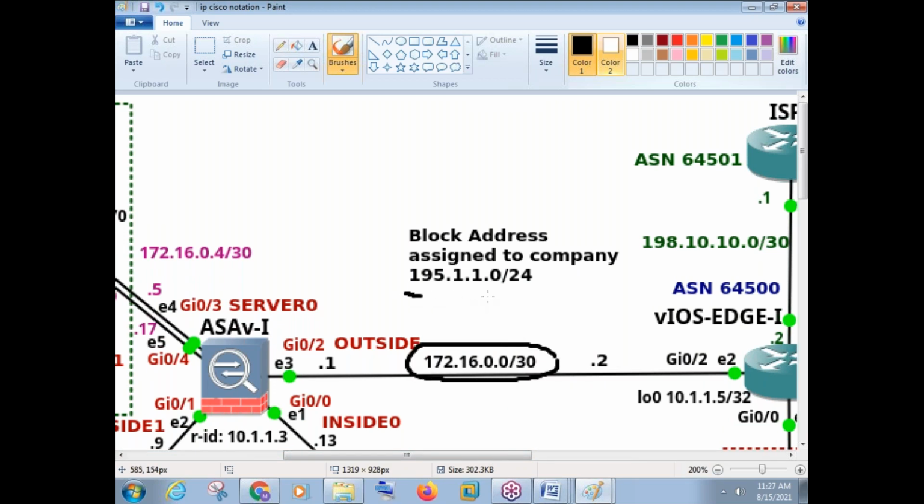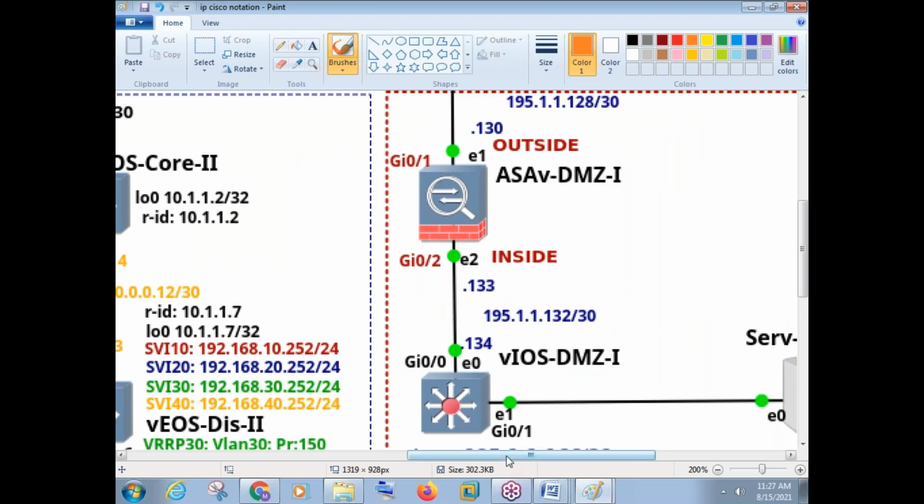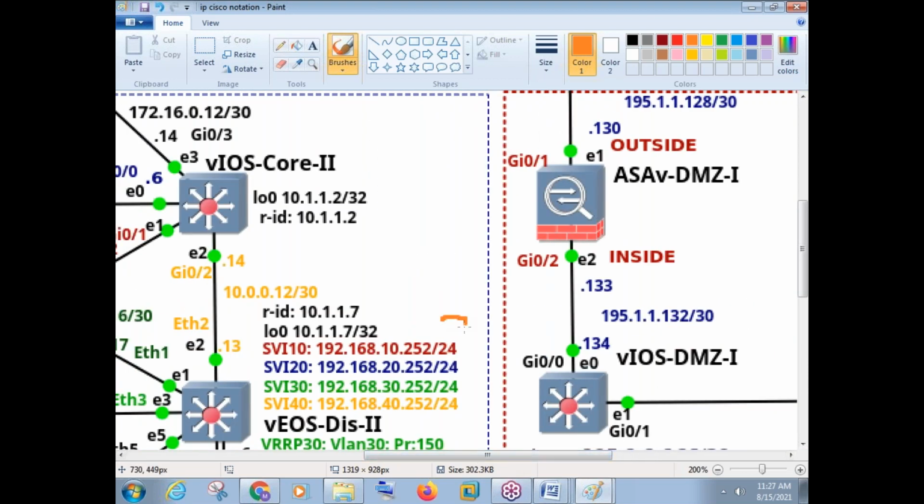172.16.0.0/30, 191.1.1.0/24, 198.10.10.0/30, 191.1.1.0/25. Can you see any network without an IP address anywhere? See, all these are IP addresses again.